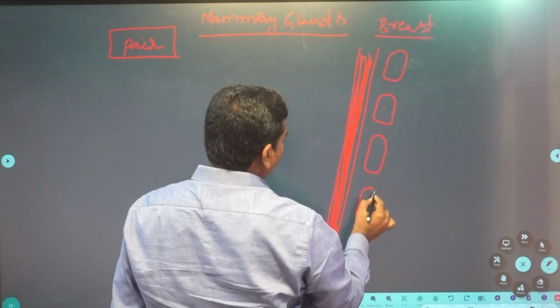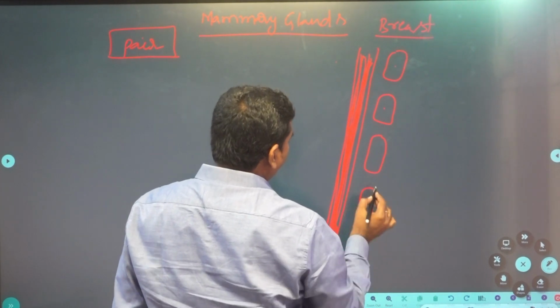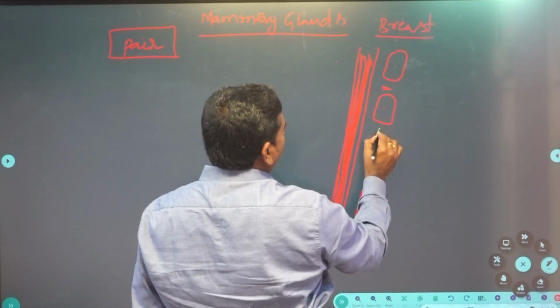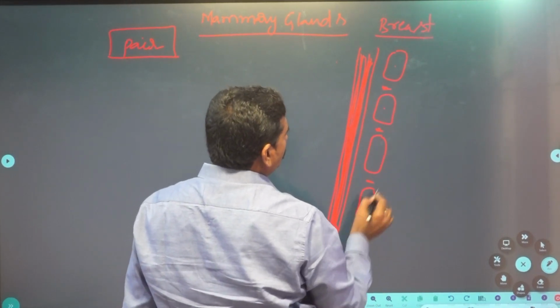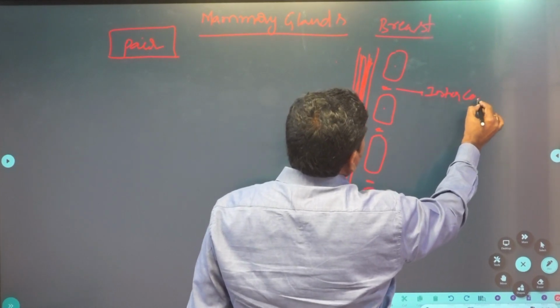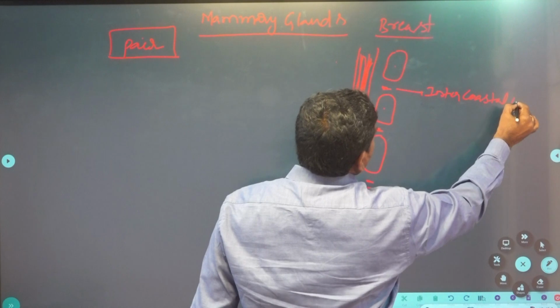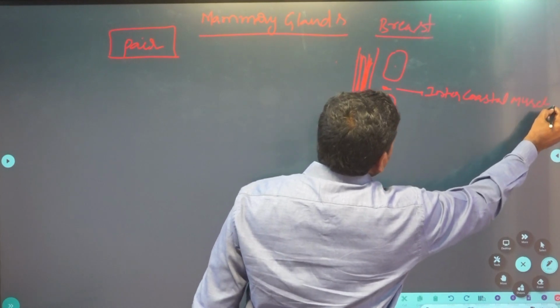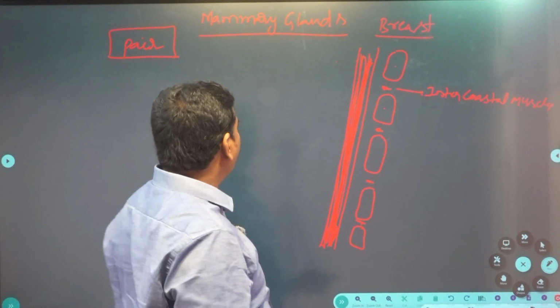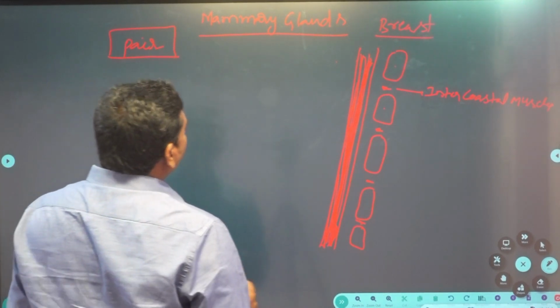Between the ribs are the muscles known as intercostal muscles. These intercostal muscles are also useful in breathing.